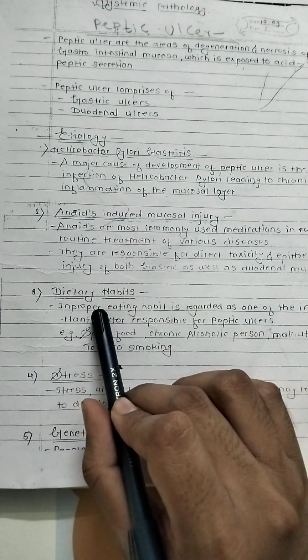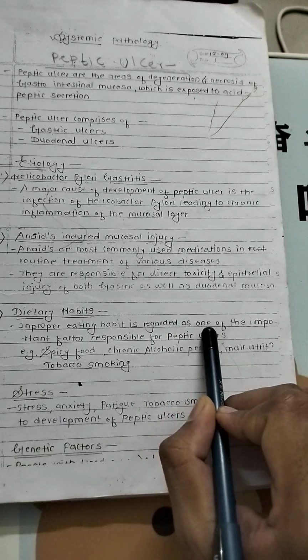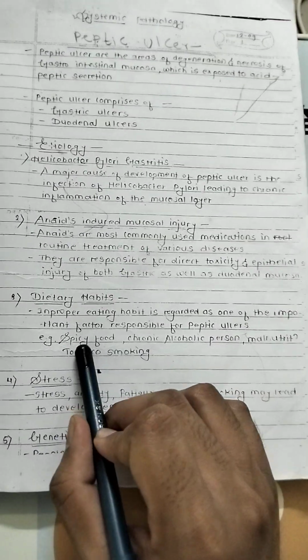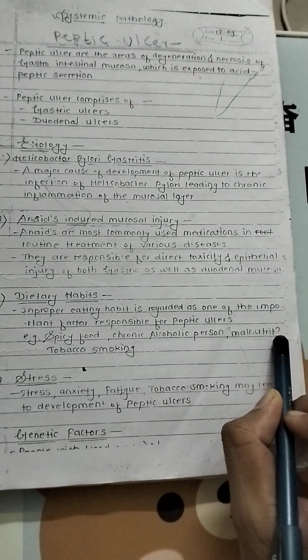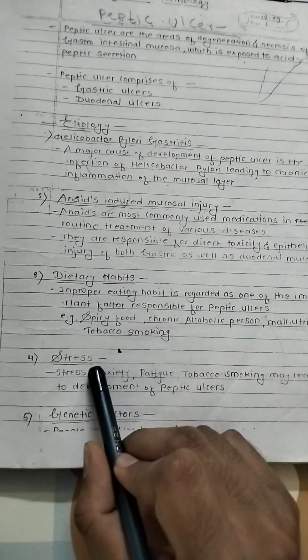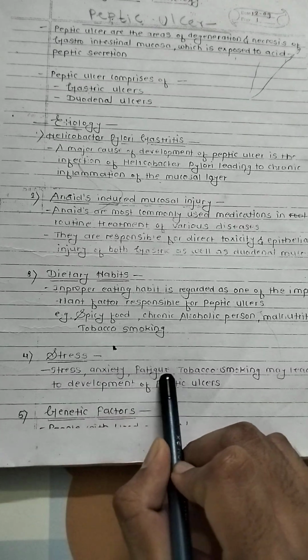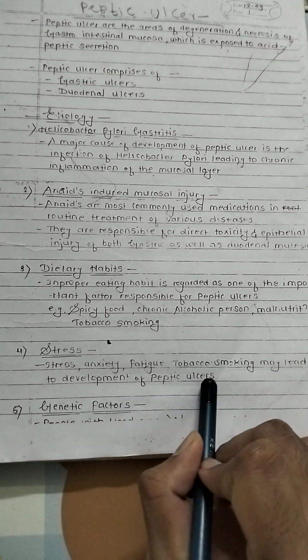Dietary habits. Improper eating habit is regarded as one of the important factors responsible for peptic ulcer. Examples: spicy food, chronic alcohol use, malnutrition, tobacco smoking. Stress, anxiety, fatigue, tobacco smoking may lead to development of peptic ulcer.